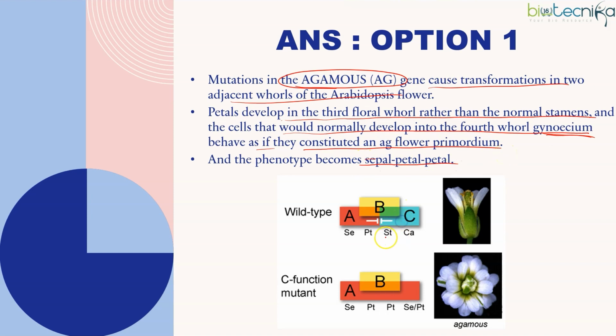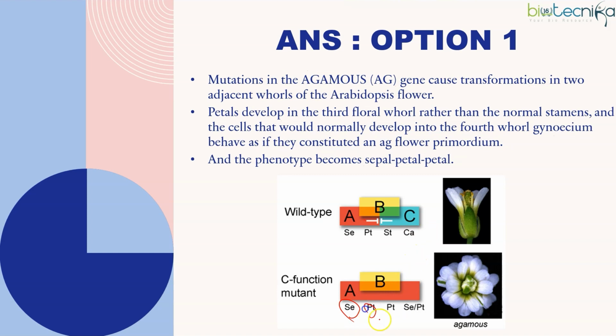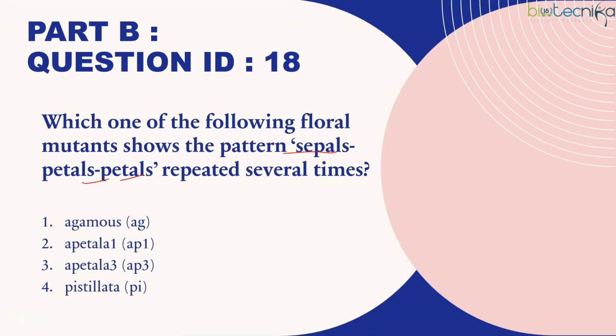So as you can see here, if everything was wild type, then sepals, petals, B plus C is stamen, C itself is carpel. But if C is not there, then A is only continuing. As you can see, it's taking the position. So you will have sepal, petal, petal. You can have sepal also or petal also. So this will be the mutation observed in agamous. So the correct answer is option 1.